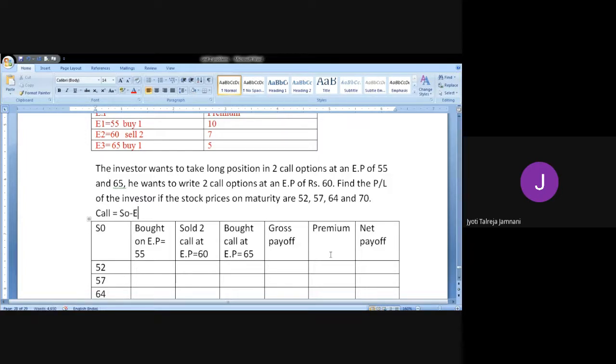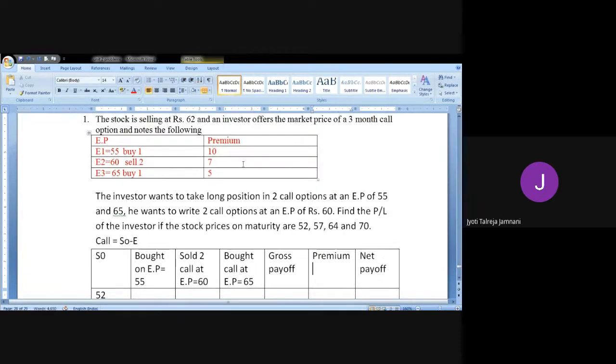Okay, now let's see first what happens to the premium. You have bought one above, so that means here you will pay premium. I'll write minus here. Here you will receive premium when you sell. So you're going to receive 7 rupees. And again you have bought, so you will pay premium.